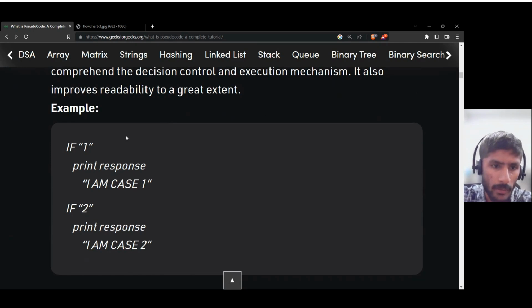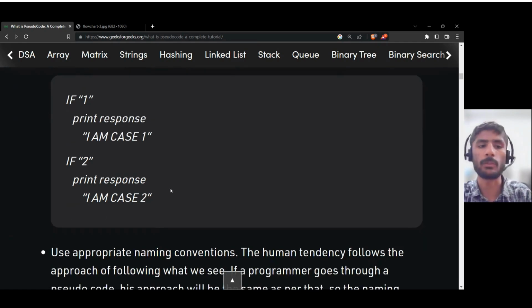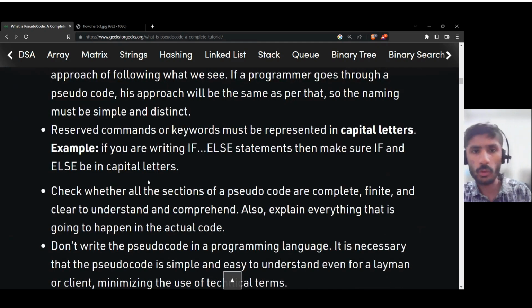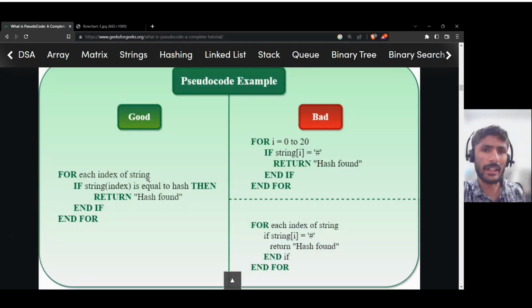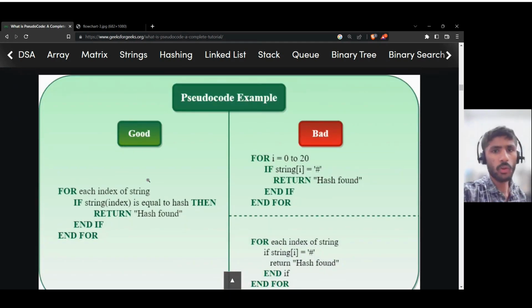Now here is an example. If one, print response, I am case one. That's simple. What is it saying? If one, print response. What response? I am case one. If two, print response, I am case two. So this is the basic understanding of what bad pseudocode and good pseudocode are.